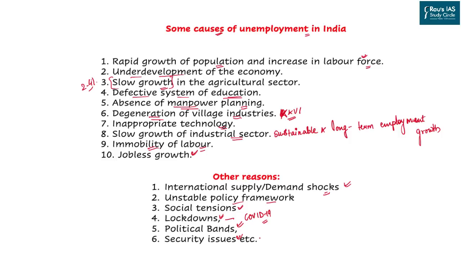Then we have the security issues, where I would like to give you the example of J&K. A consistent lockdown in the markets of Kashmir led to prolonged unemployment for their people. So in case you get any kind of question from your General Studies Paper 3 with respect to employment in the mains examination, you can target these 16 points one after the other in order to substantiate your points.